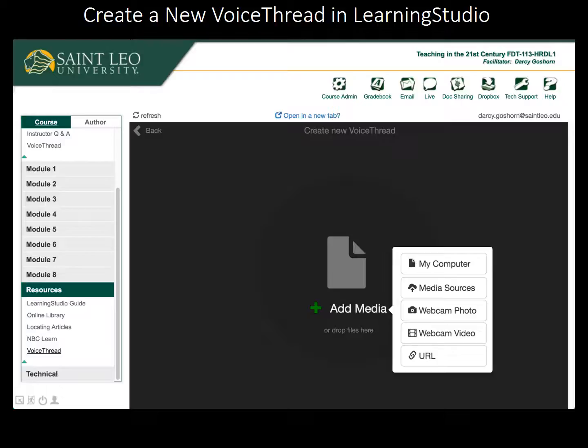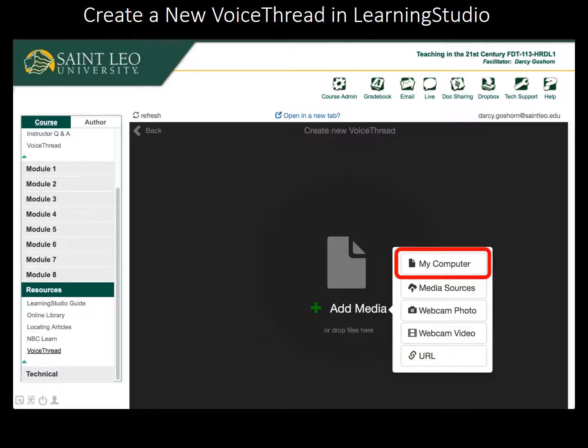You have 5 ways to add media to your VoiceThread. Media can include, but is not limited to, PowerPoints, PDF documents, image files, movies, and more. You can upload files from your computer. You can select from different media services. You can capture a webcam photo. You can capture a webcam video. You can add media from an existing online URL.